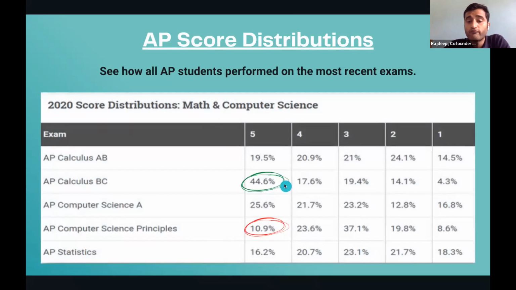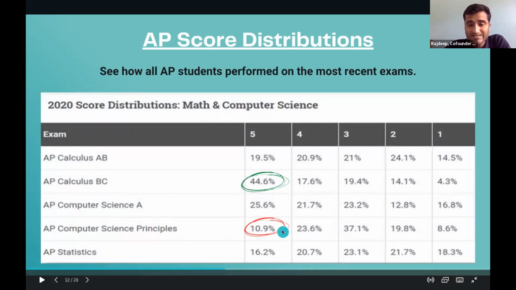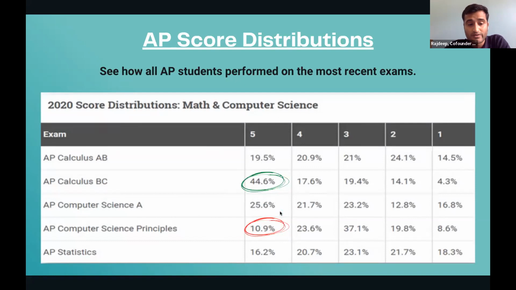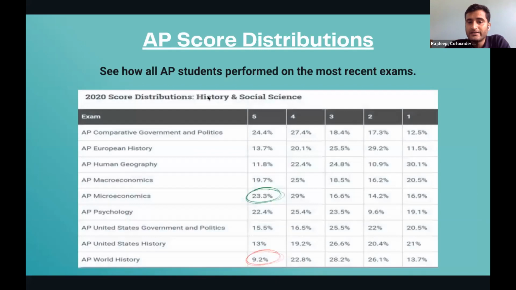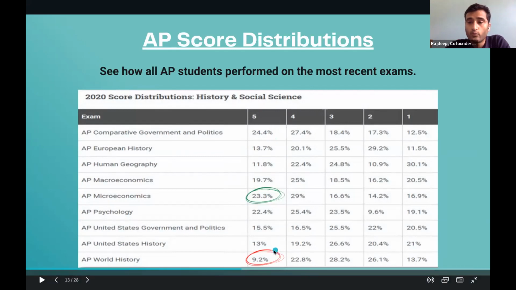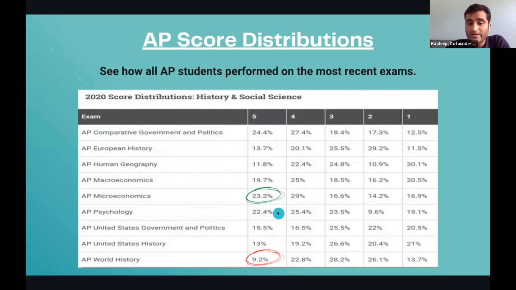Let's look at the next category, which is maths and computer science. AP Calculus BC, 44.6% of students got 5 on 5. AP Computer Science Principles, 10.9%. AP Computer Science A, 25.6% of students got 5 on 5. Now, similarly, under history and social sciences, AP Microeconomics is 23.3%. AP Comparative Government and Politics, 24.4%. However, the lowest one is AP World History, where only 9.2% of students got 5 on 5. Similarly, AP Psychology has 22.4% of students who got 5 on 5.